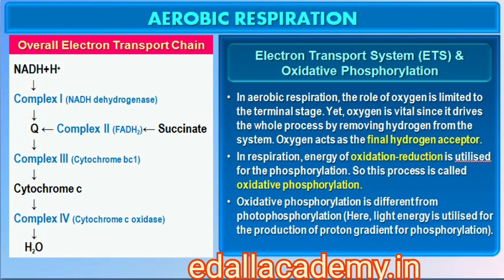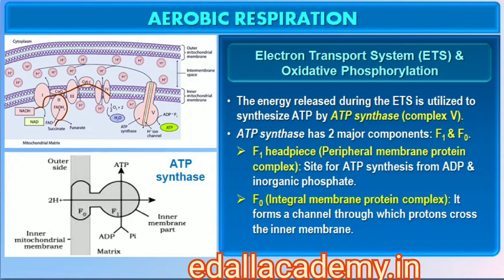You have already studied about the mechanism of membrane-linked ATP synthesis as explained by chemiosmotic hypothesis in the earlier chapter. As mentioned earlier, the energy released during the electron transport system is utilized in synthesizing ATP with the help of ATP synthase, complex V. This complex consists of 2 major components, F1 and F0. The F1 headpiece is a peripheral membrane protein complex and contains the site for synthesis of ATP from ADP and inorganic phosphate. F0 is an integral membrane protein complex that forms the channel through which protons cross the inner membrane.